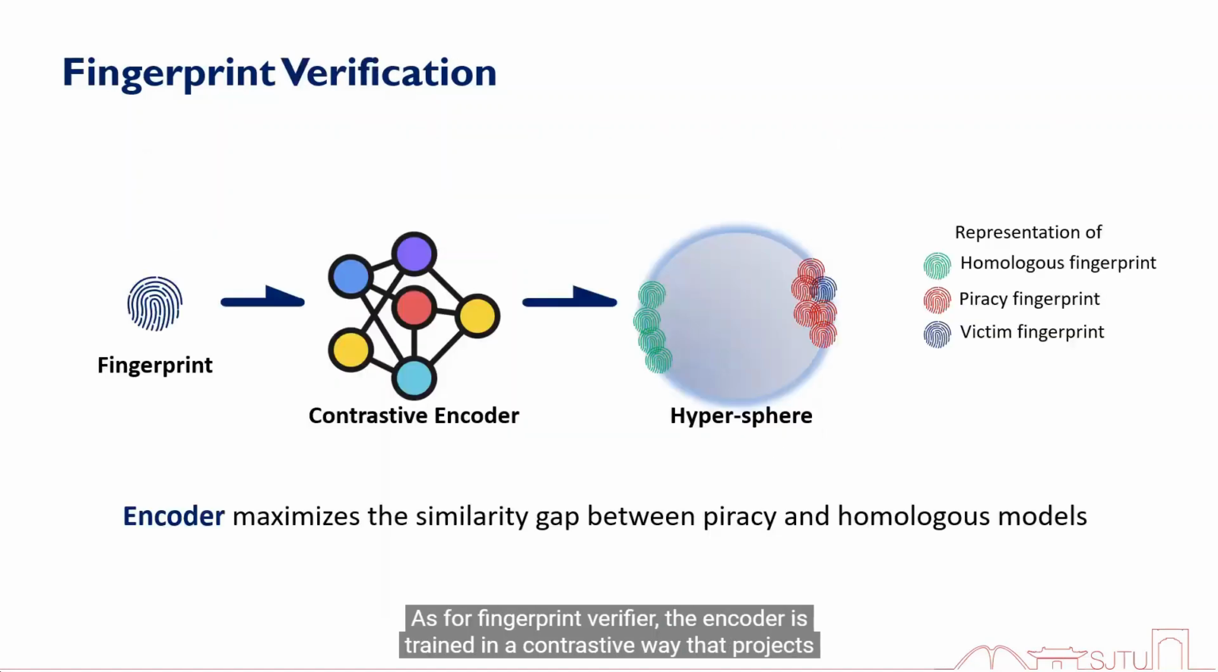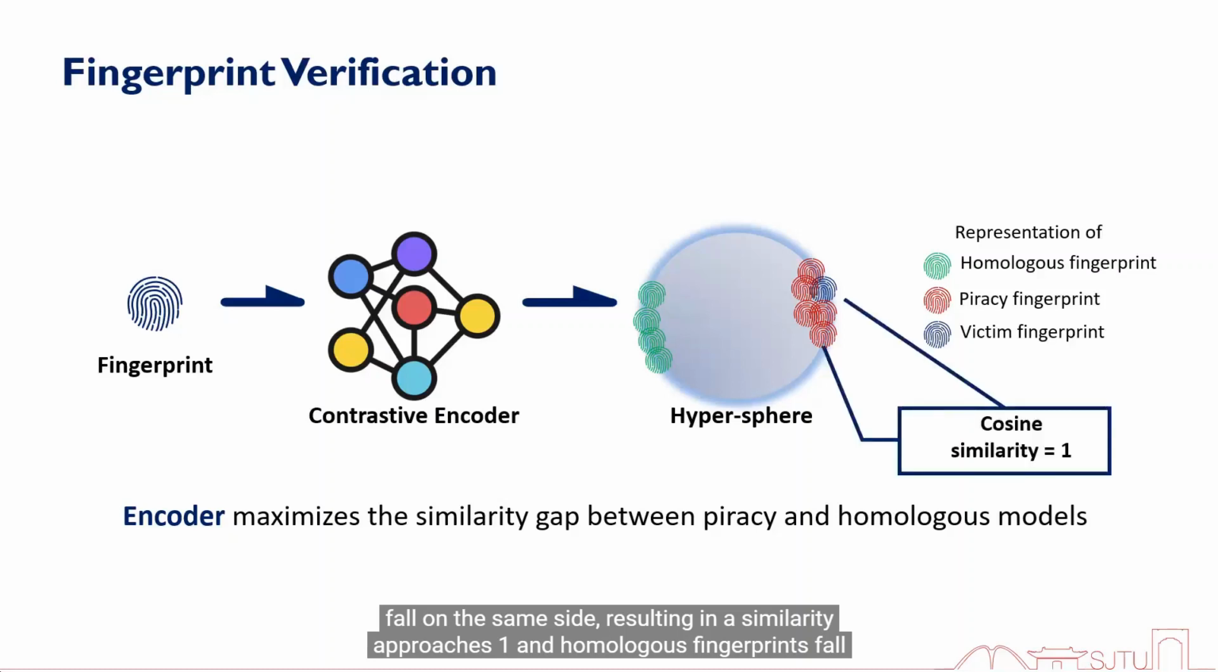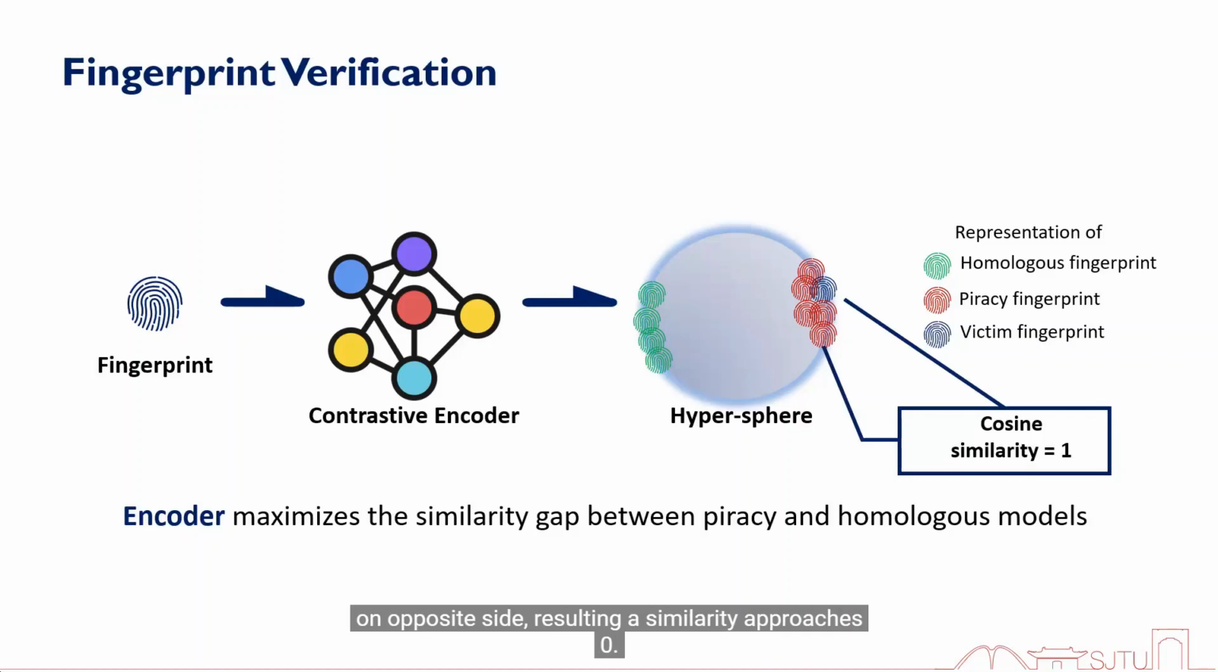As for the fingerprint verifier, the encoder is trained in a contrastive way that projects the high-dimensional fingerprint to a low-dimensional hypersphere, where victim and piracy fingerprints fall on the same side, resulting in a similarity approaching 1, and homologous fingerprints fall on the opposite side, resulting in a similarity approaching 0.